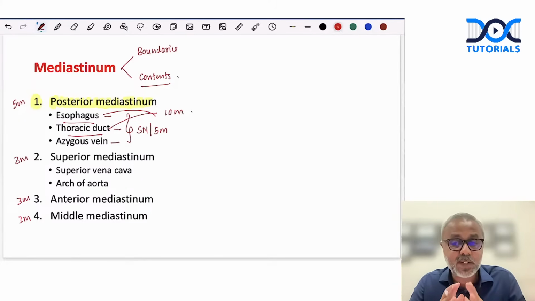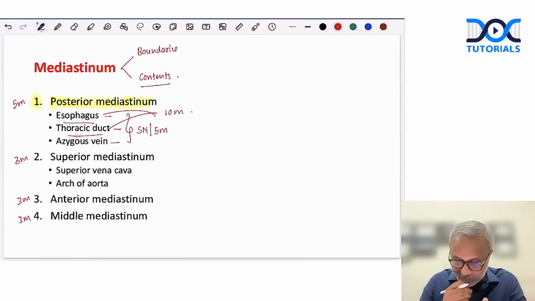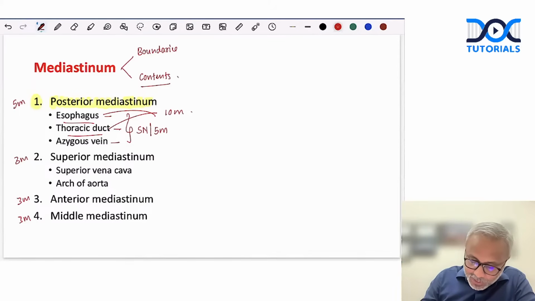Once in Rajiv Gandhi University, we had a question on thoracic duct for 10 marks. And esophagus also could be asked as a 10-marker question.